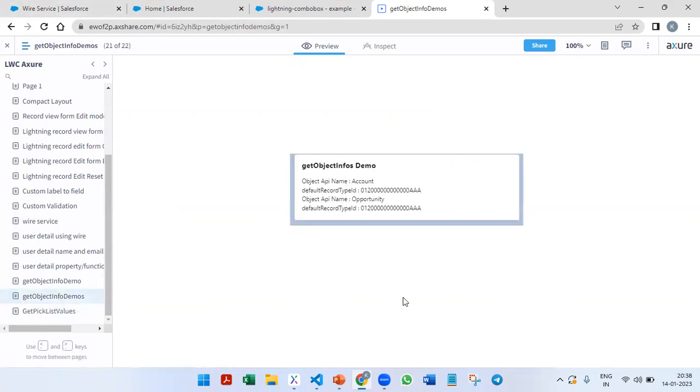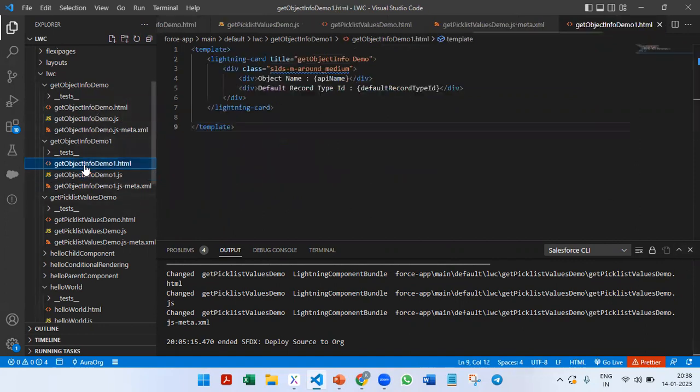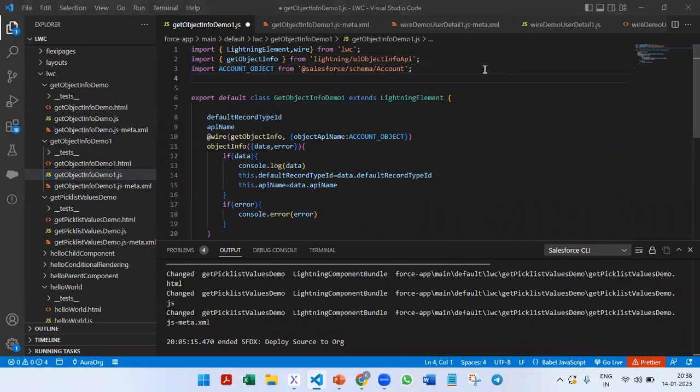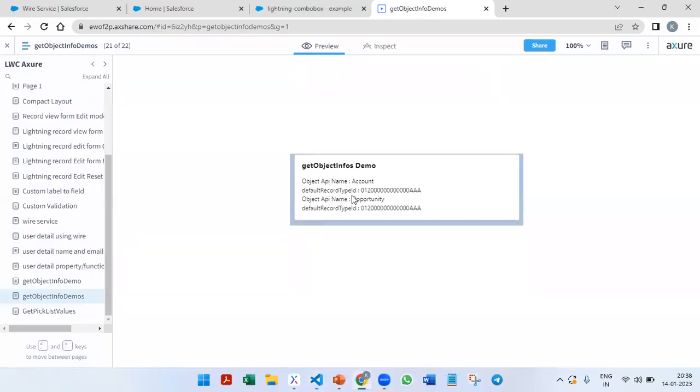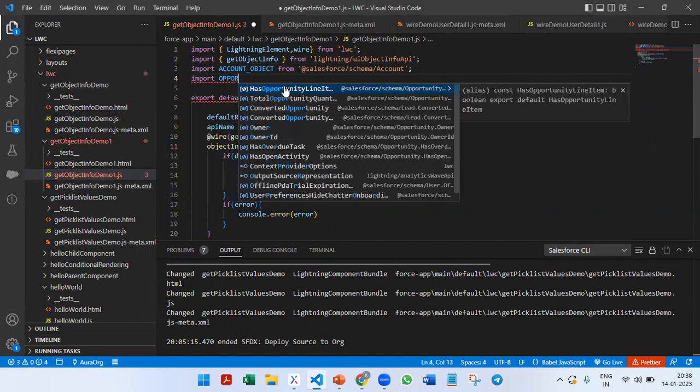So we will start with the getObjectInfos demo. I will utilize the same component which we have developed earlier. So getObjectInfos demo one, you would have already built this much. I'm going to start with this only. Let us say that I want to get the opportunity object's metadata as well. So first I will import it here in the JavaScript.